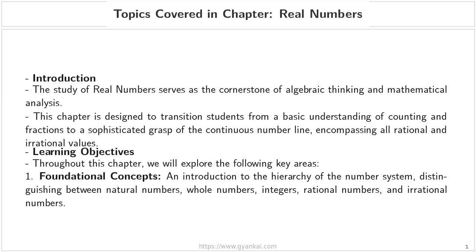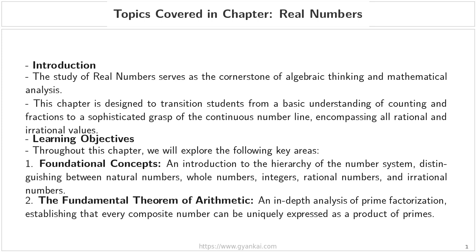Second, we will dive into the fundamental theorem of arithmetic. Here, we will perform an in-depth analysis of prime factorization, establishing how every composite number can be uniquely expressed as a product of primes. Finally, we will revisit irrational numbers.